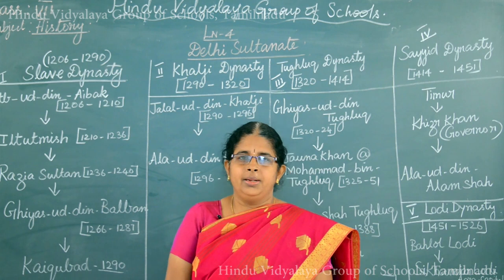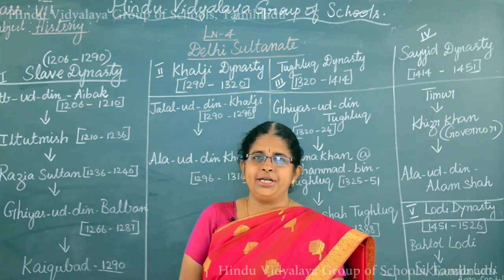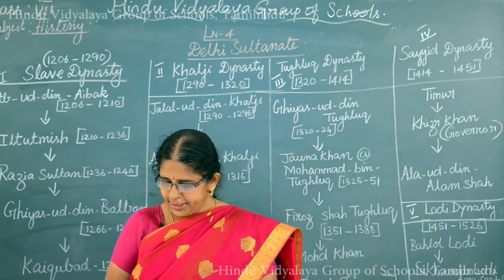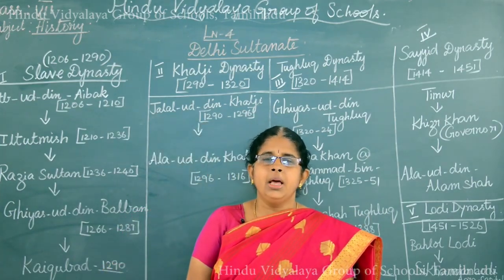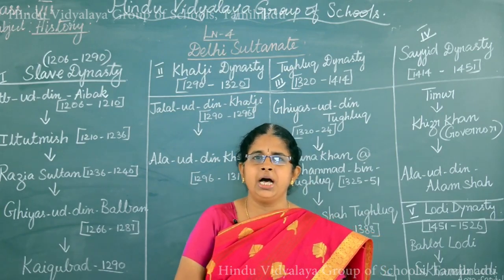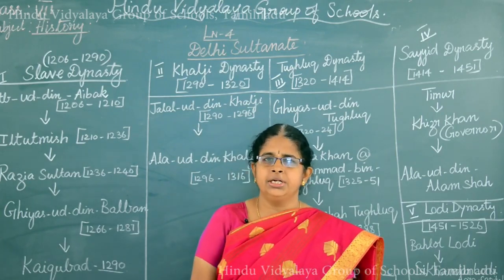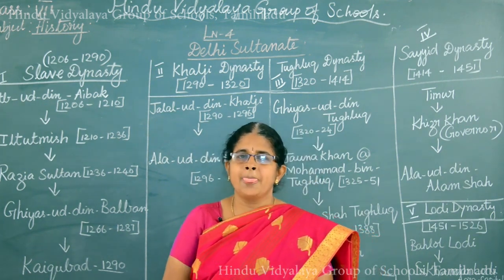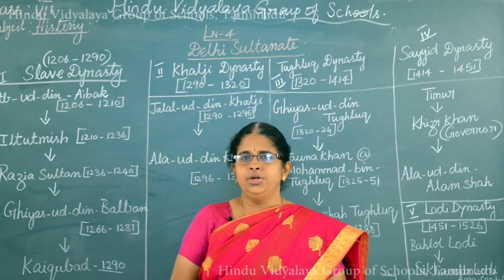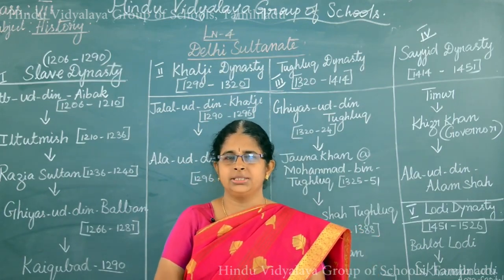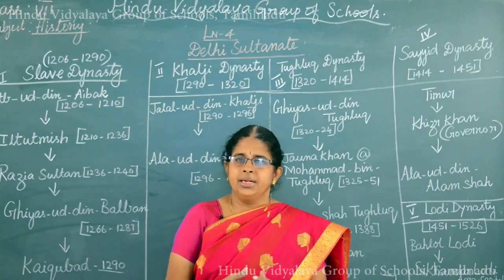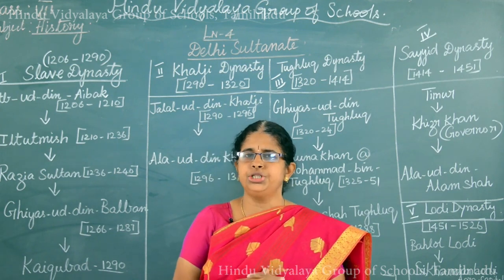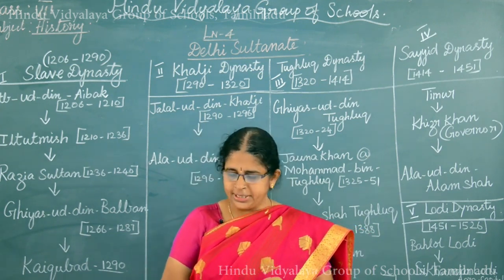How were the Turkish people able to establish their empire in India? When we take this Delhi Sultanate, the Turkish horsemen pillaged the northern part of India and they were able to succeed. So, how did this success come to them? We can list out some of the reasons. The first reason is there was no unity among the Indian rulers. The Indians were fighting among themselves for small reasons. So, this disunity led to the success of the Turkish people.